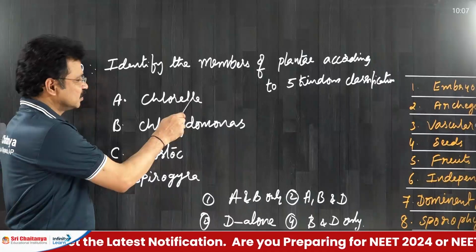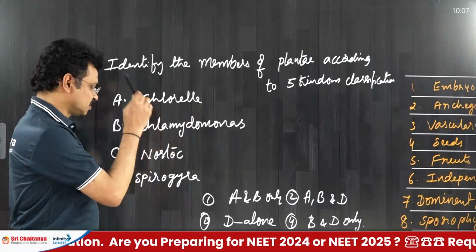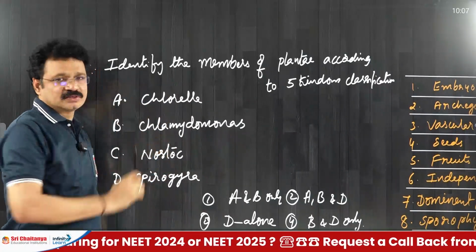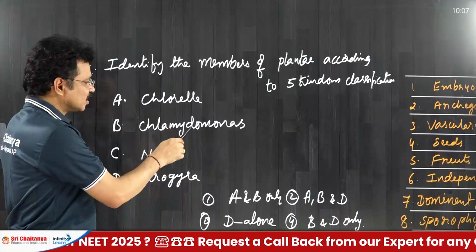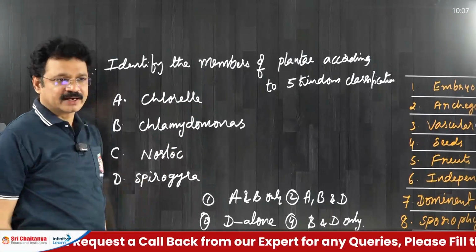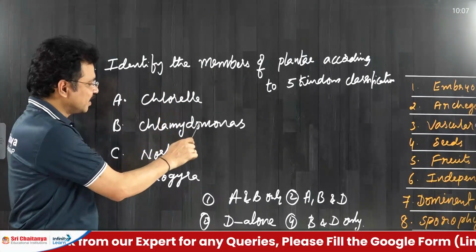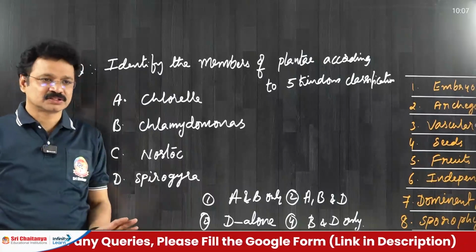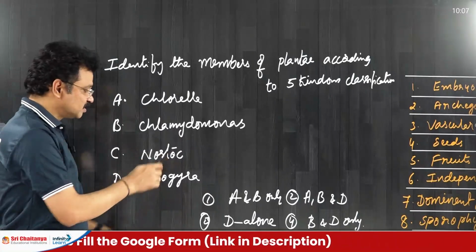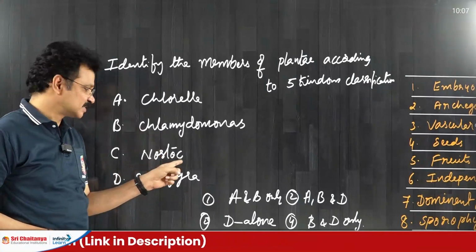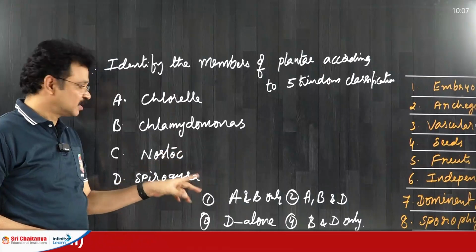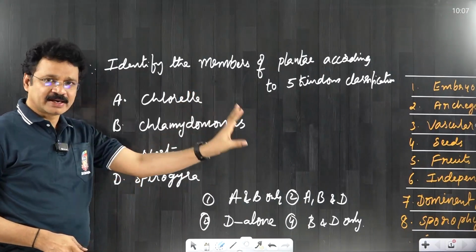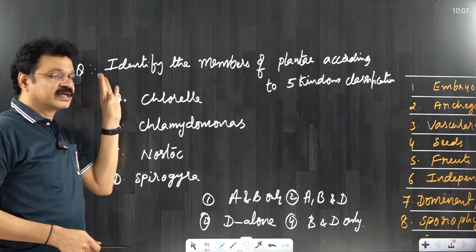For example, Chlorella is unicellular, Chlamydomonas is also unicellular. Chlorella and Chlamydomonas are removed from Plantae and placed under a separate kingdom, the Protista. And one more thing, nostoc is also unicellular, photosynthetic, but due to the prokaryotic nature, it is removed from Plantae and placed under the Monera kingdom.